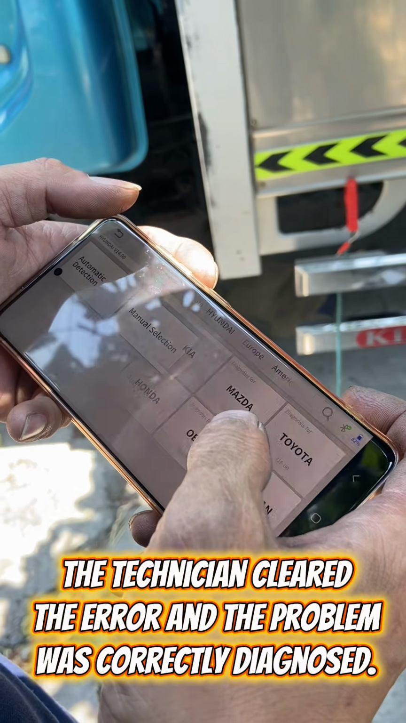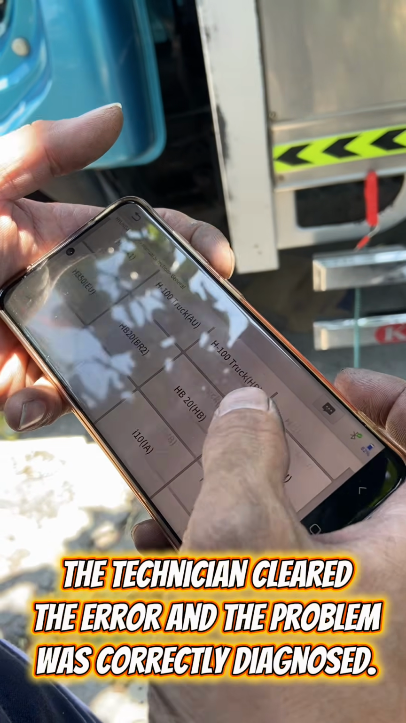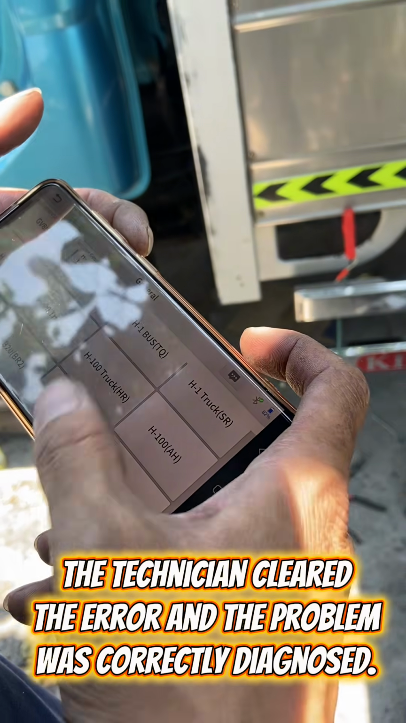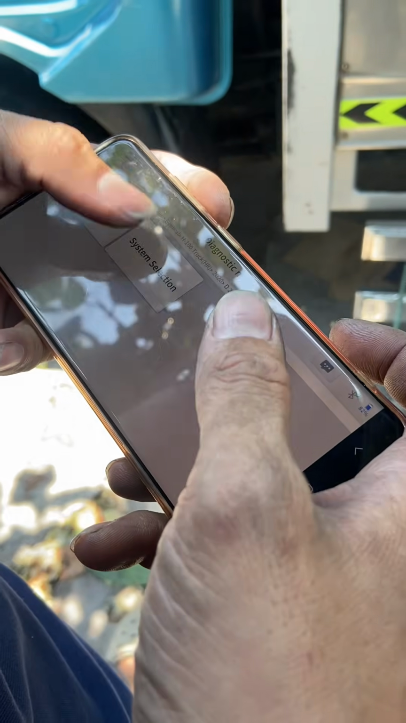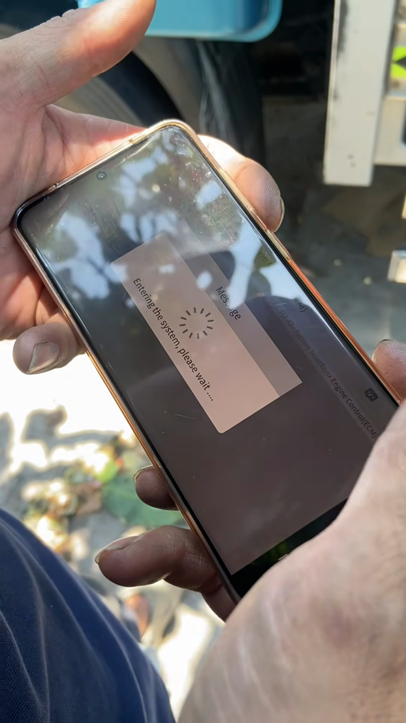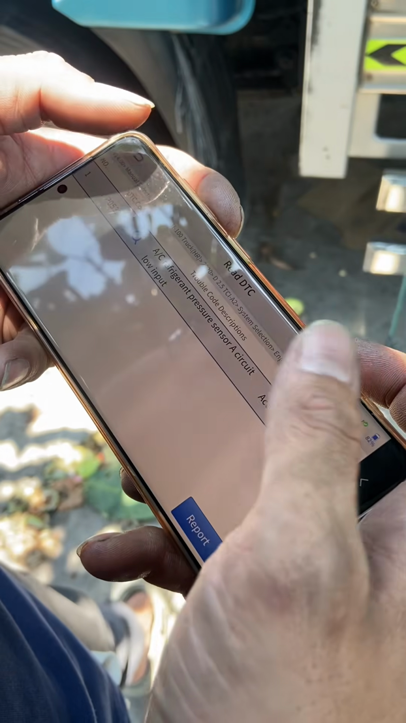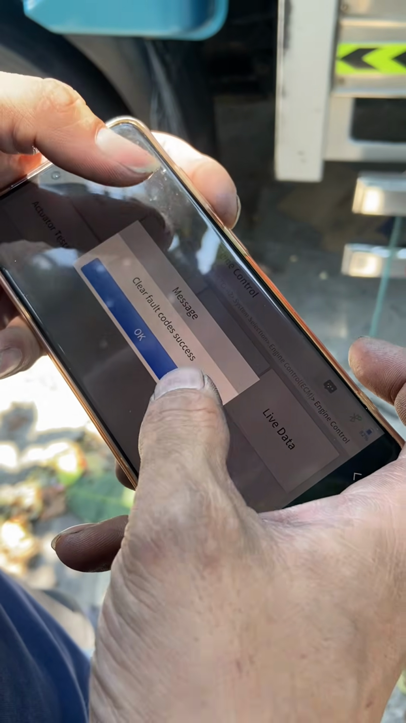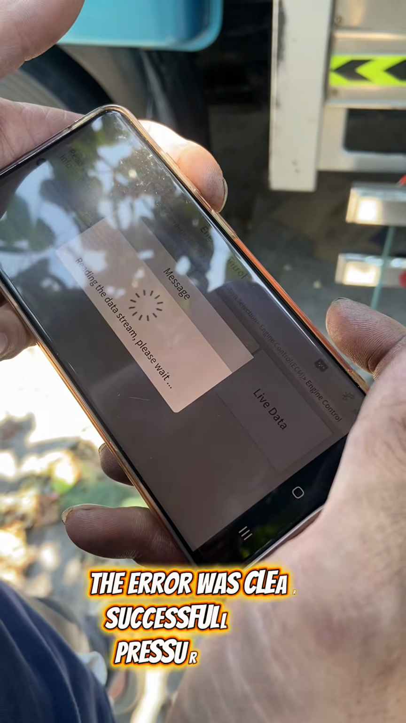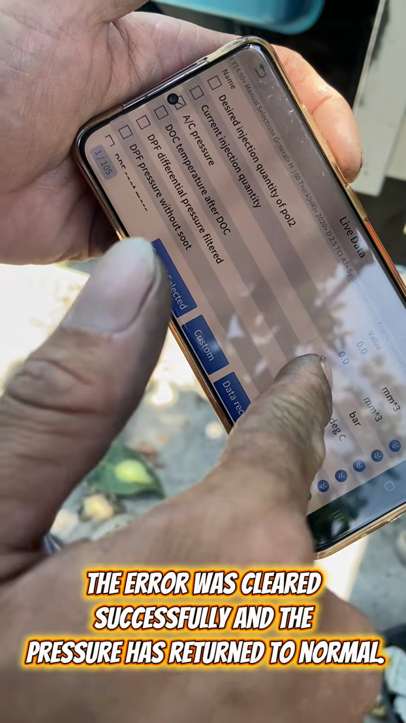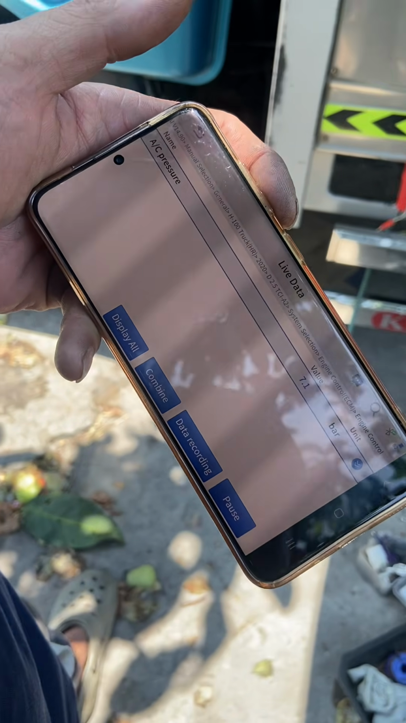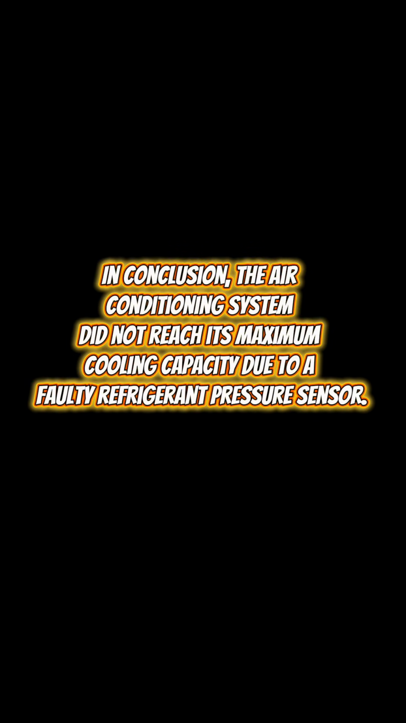The technician cleared the error and the problem was correctly diagnosed. The error was cleared successfully and the pressure has returned to normal. In conclusion, the air conditioning system did not reach its maximum cooling capacity due to a faulty refrigerant pressure sensor.